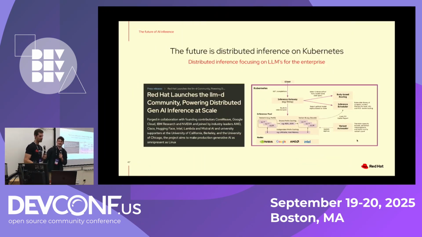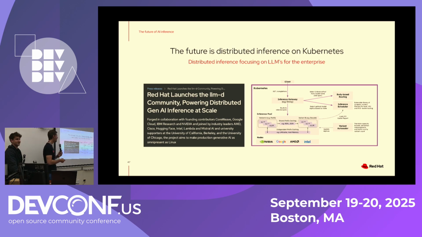So, last but not least, we want to also introduce another project called LLMD, because sometimes we want to use distributed inferencing, and for that reason, Red Hat, among other big players like Google and IBM, created LLMD.